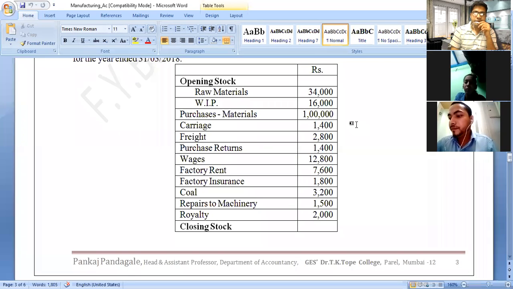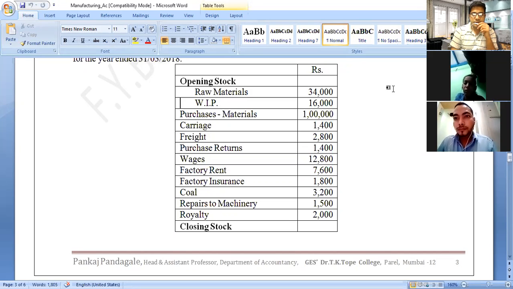Carriage, manufacturing account debit side. Freight 2,800 also manufacturing account debit side. Purchase return: purchases we already recorded 1 lakh. From this 1 lakh purchase, we have to deduct the purchase return, and all these items are recorded on the manufacturing account debit side. So these things you have to keep in mind, which item where we have to show.